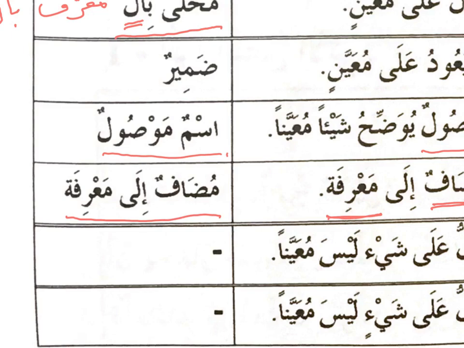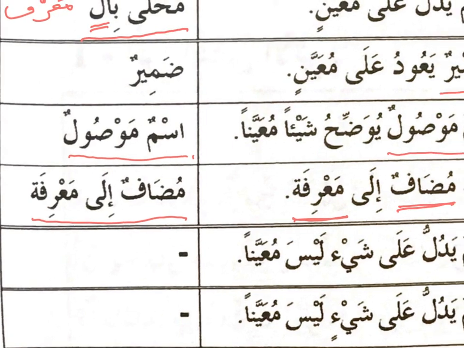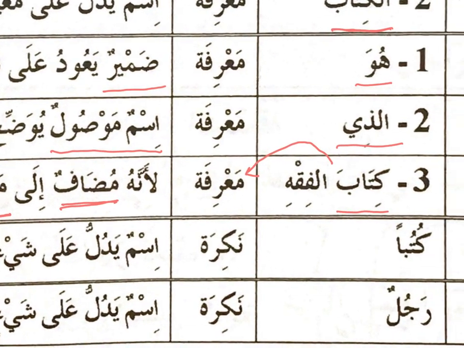Okay, now let me explain further. What do we mean by this mudaf? When you combine a word to another word, what does it mean? There is another lesson on mudaf and mudaf ilai, but I will just give you a brief explanation. When we say mudaf, here it means we want to explain the type of that thing. For instance, in this sentence, you want to explain the type of the book.